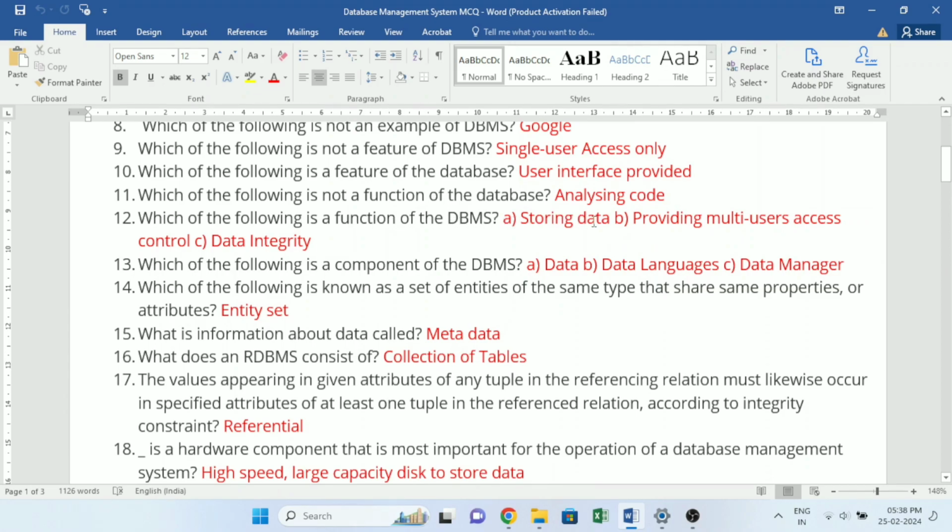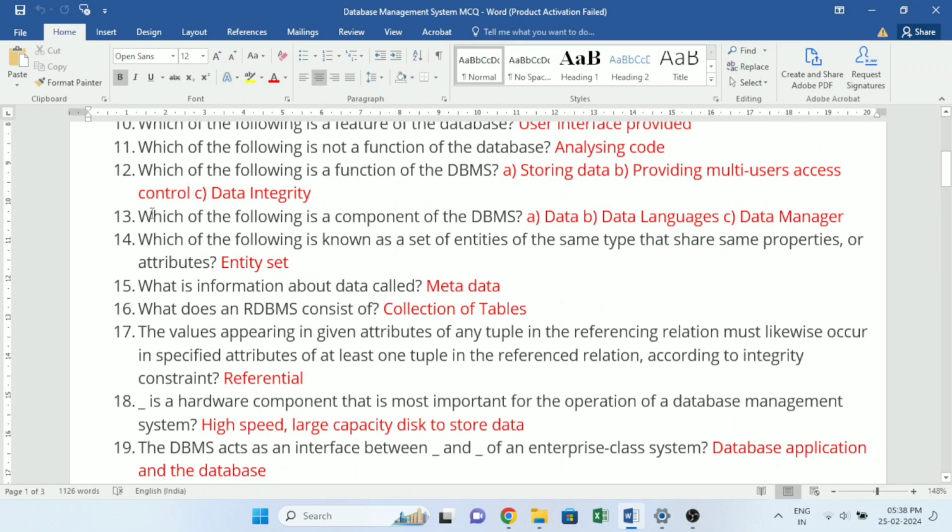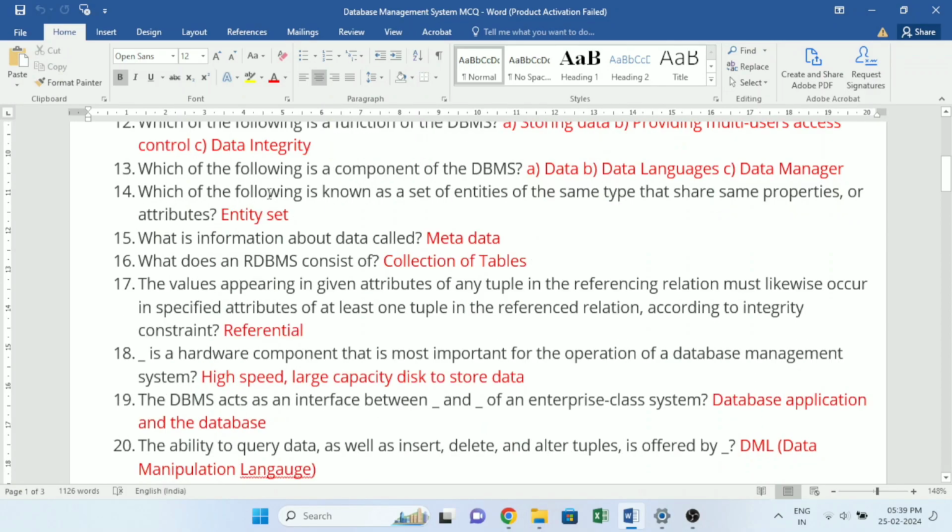A. Storing data. B. Providing multi-users access control. C. Data integrity. Which of the following is a component of the DBMS? A. Data. B. Data languages. C. Data manager. Which of the following is known as a set of entities of the same type that share same properties, or attributes? Entity set. What is information about data called? Metadata. What does an RDBMS consist of?